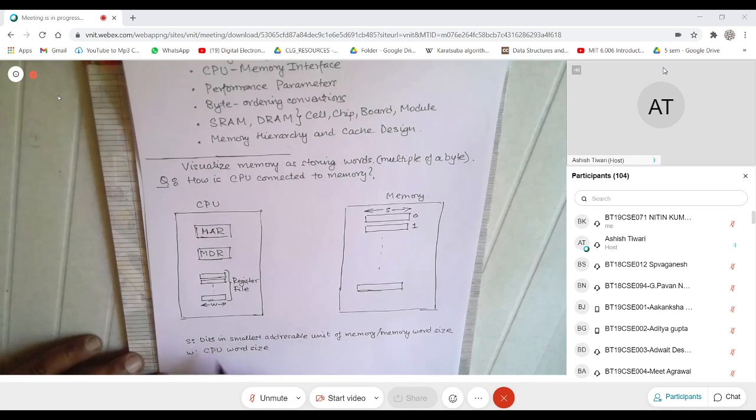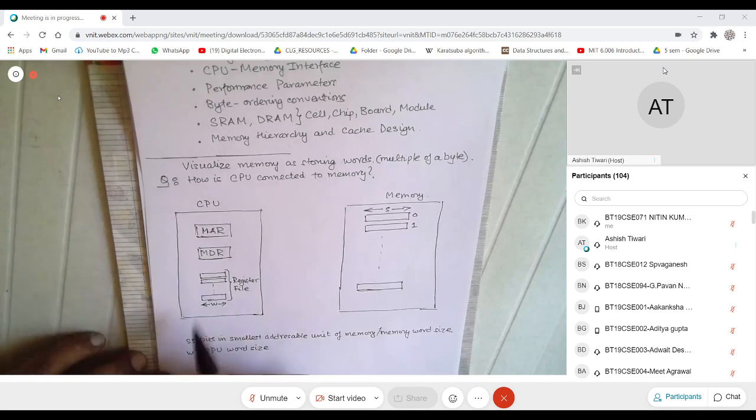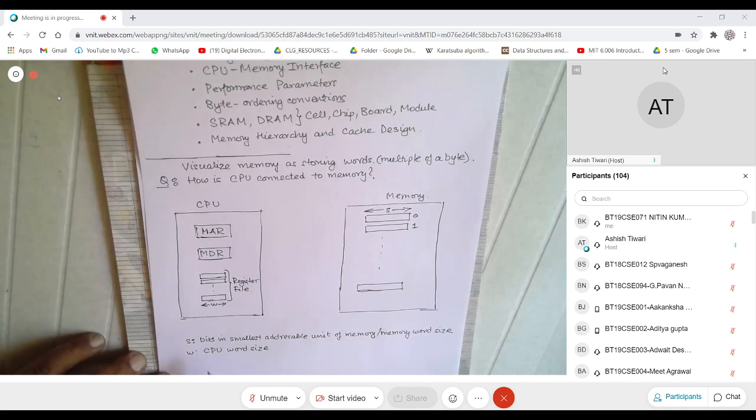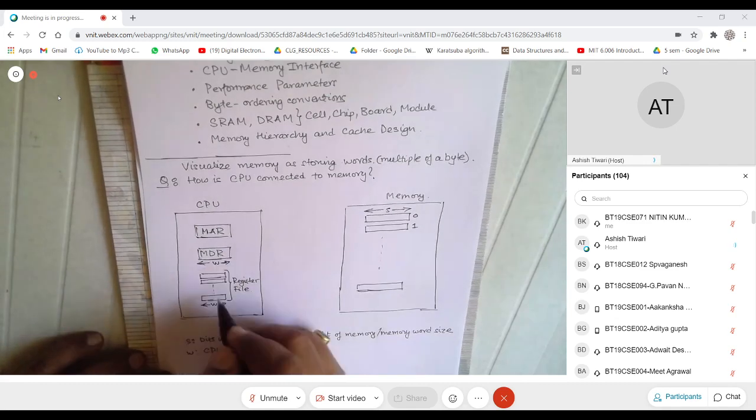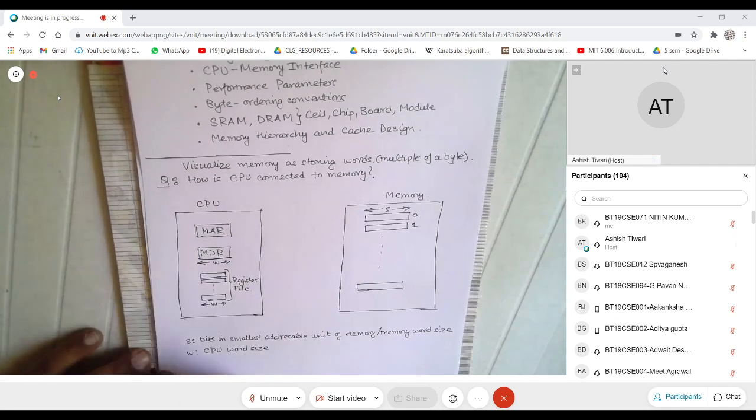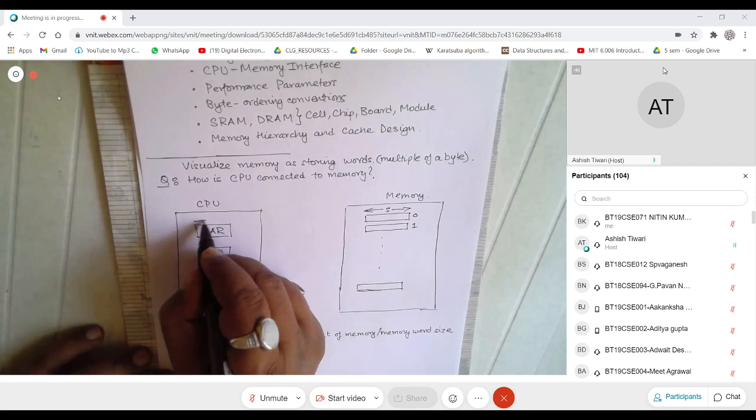What it essentially means is that the CPU crunches words which are W bits wide. Suppose this was 16, I would say it's a 16-bit CPU. It handles 16-bit words at a time. The MDR is also W bits wide, so it is the same as this. The MAR is M bits wide.